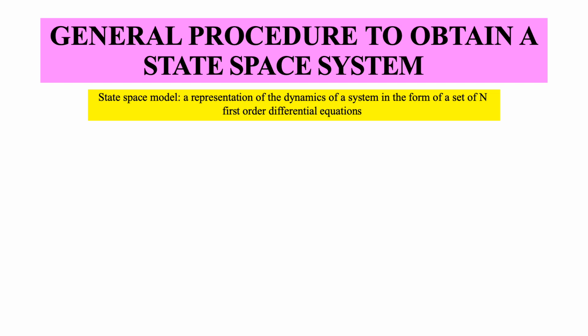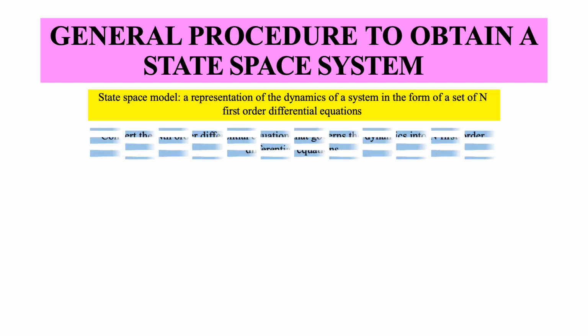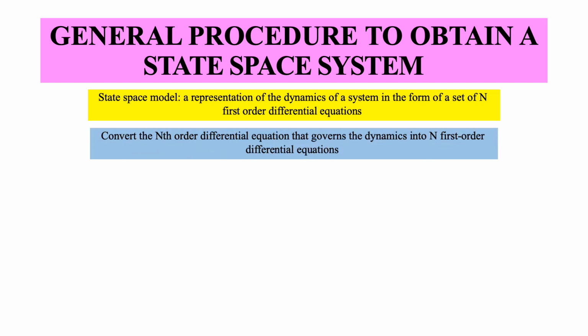What we are going to do in state space modeling is take the differential equation model of the physical system and convert that nth order differential equation, where n can be 2 or 10, into n first order differential equations.